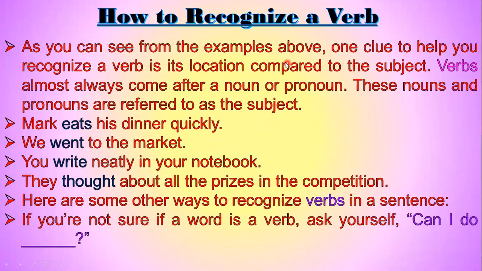How to recognize a verb? As you can see from the examples above, one clue to help you recognize a verb is its location compared to the subject. Verbs almost always come after a noun or pronoun. These nouns and pronouns are referred to as the subject. Mark eats his dinner quickly. Mark is a noun and the verb is coming after a noun.